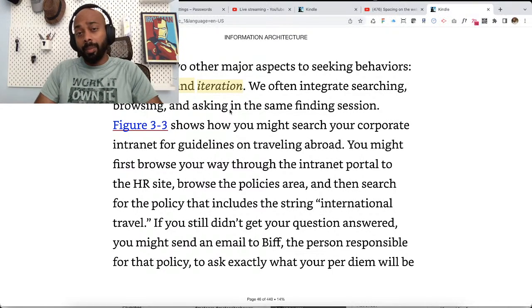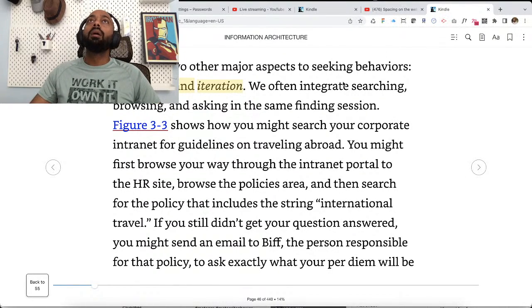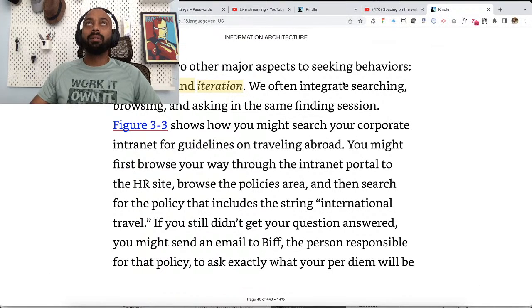There are two other major aspects of information seeking behaviors, basically, right? So one is integration. Integration is nothing but how do you use multiple ways of finding information in the same information finding session.